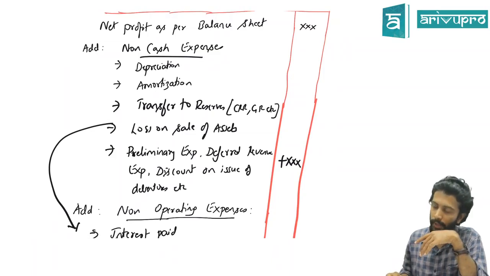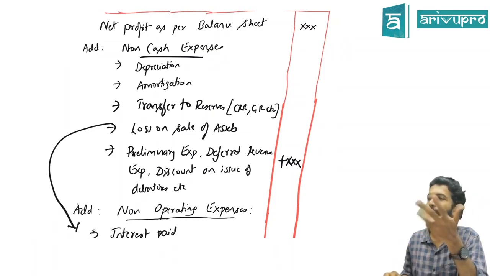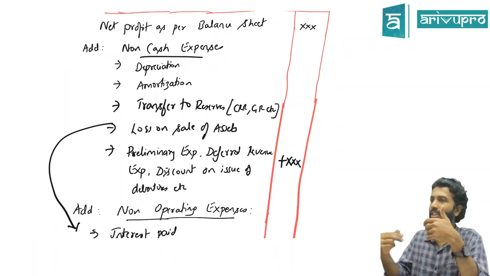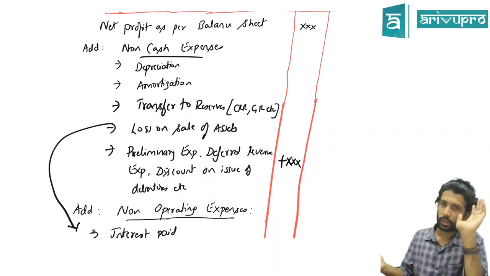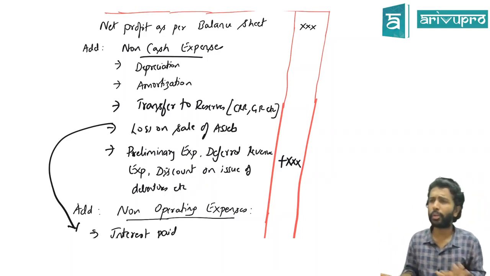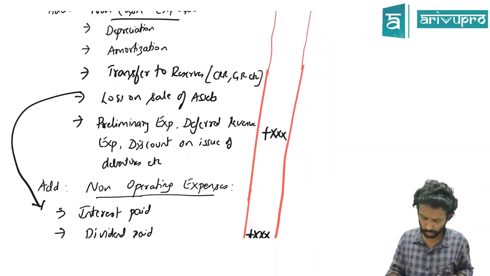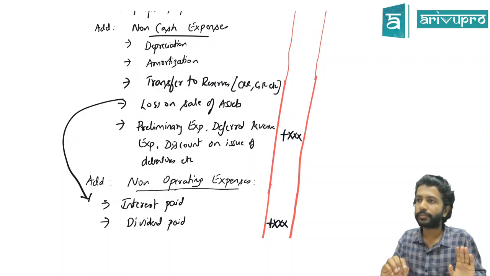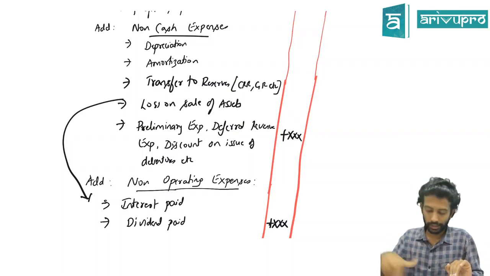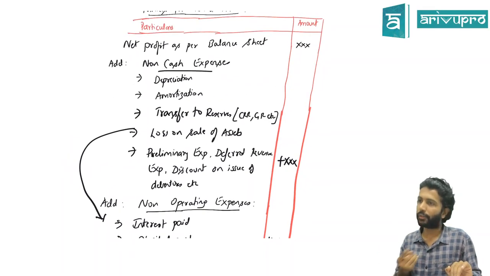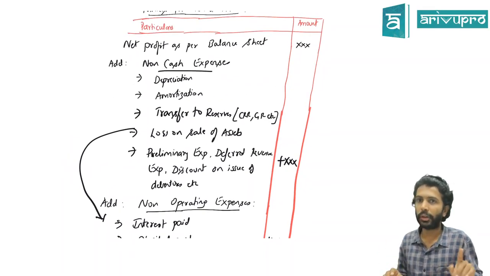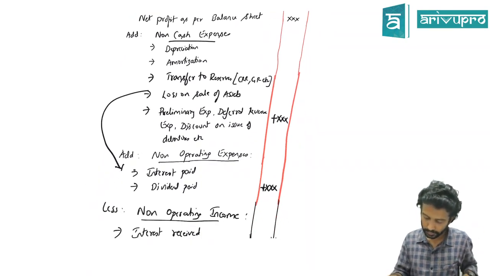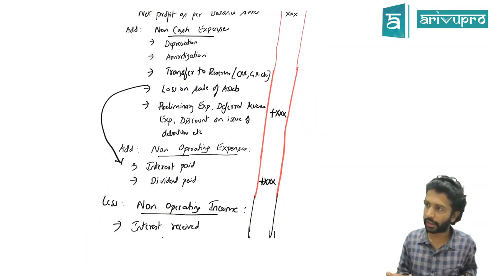Is this okay? Same for preliminary expense also. This is just a write-off. Preliminary expense is written off, correct? Or we'll take it up when we come to the problem. Maybe this is a little too much for you. So, we got the logic of why we are adding non-cash expenses: because they are reducing your profit and cash did not go out. Hence, to get the correct cash picture, we have to add back. Though I'm using the word cash, we know that it is not just cash, it is cash and cash equivalents. So the addition part is fine.